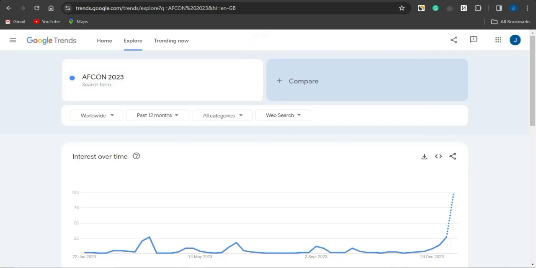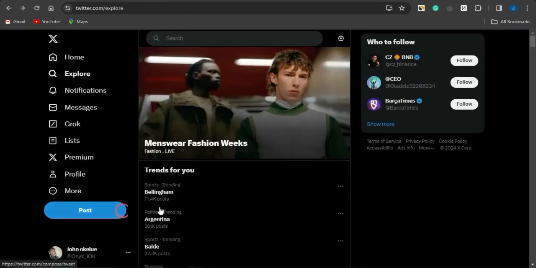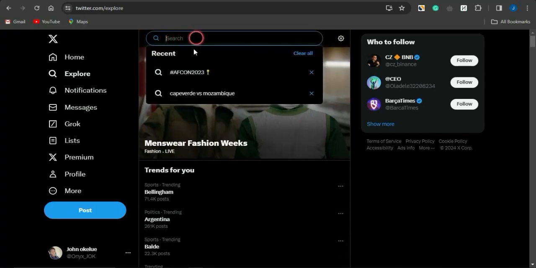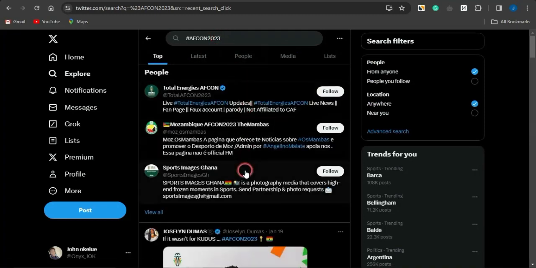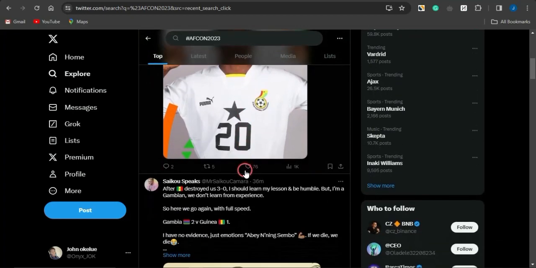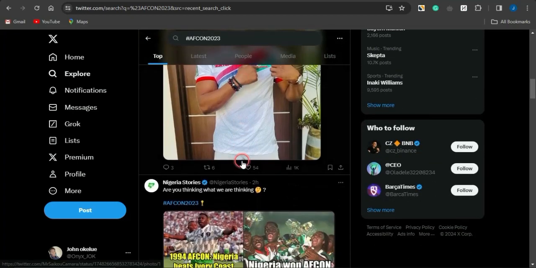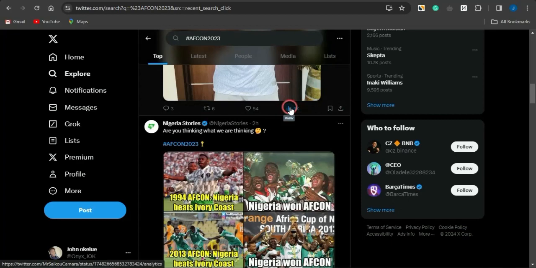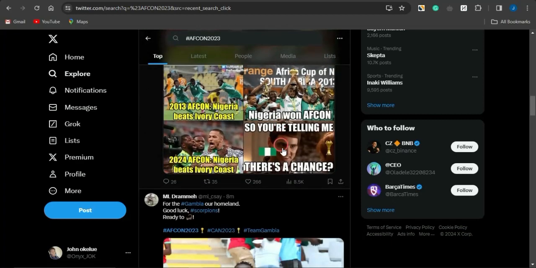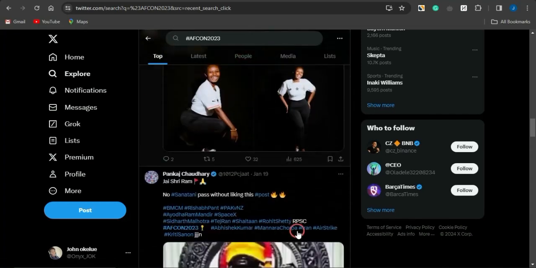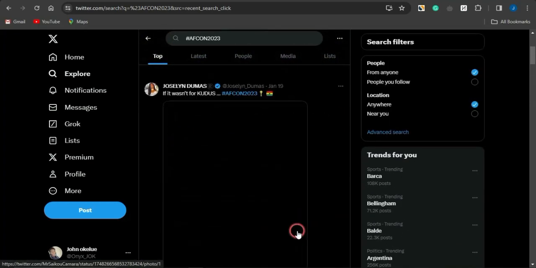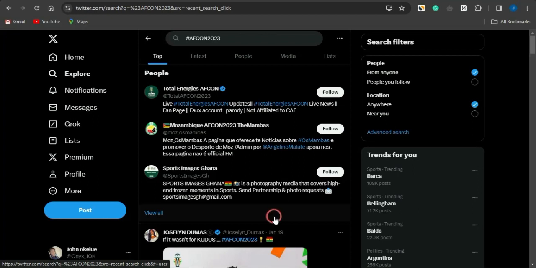If you do go on to platforms like Twitter right here, you can actually go on to searching for that exact same topic. Maybe if I do come onto the explore section, you can see that AFCON 2023 is actually a trending topic that a lot of people are actually searching right now, and you can actually see they're getting a lot of engagement right there on their post right here. This has 1,000 plus views, and you can see right here this has 8.5 thousand views depending on the particular post right now. So you can actually go on to making yours one among these to promote an offer.